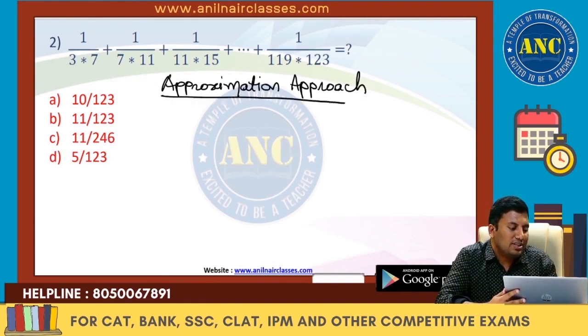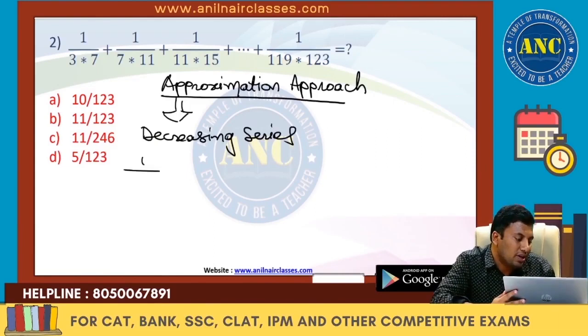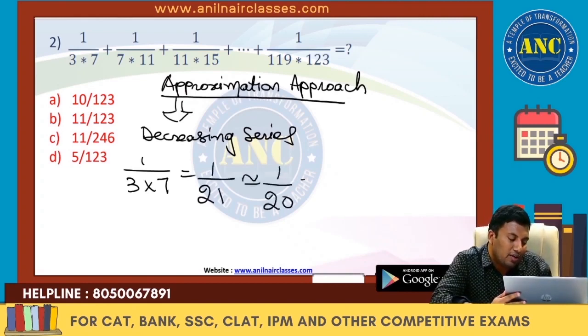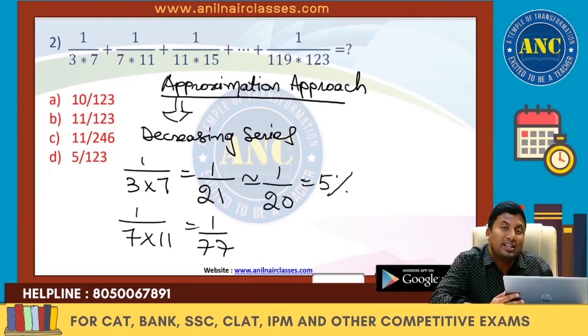The series is a decreasing series. The first term 1 by 3 into 7 is nothing but 1 by 21. 1 by 21 is closer to 1 by 20, which is nothing but 5%. 1 by 7 into 11 is 1 by 77, which is just greater than 1%.